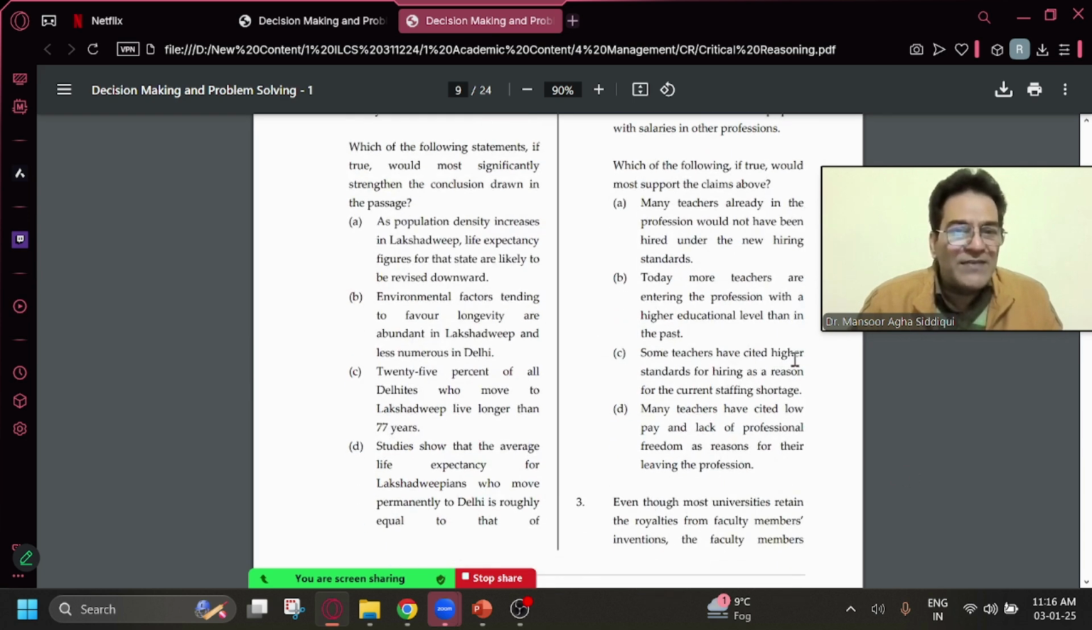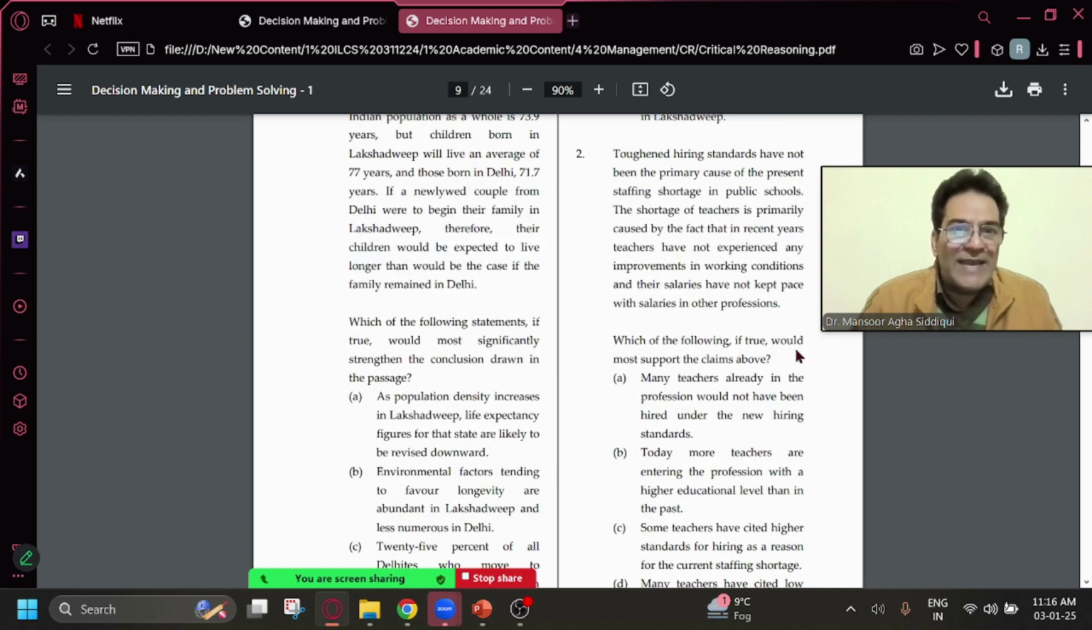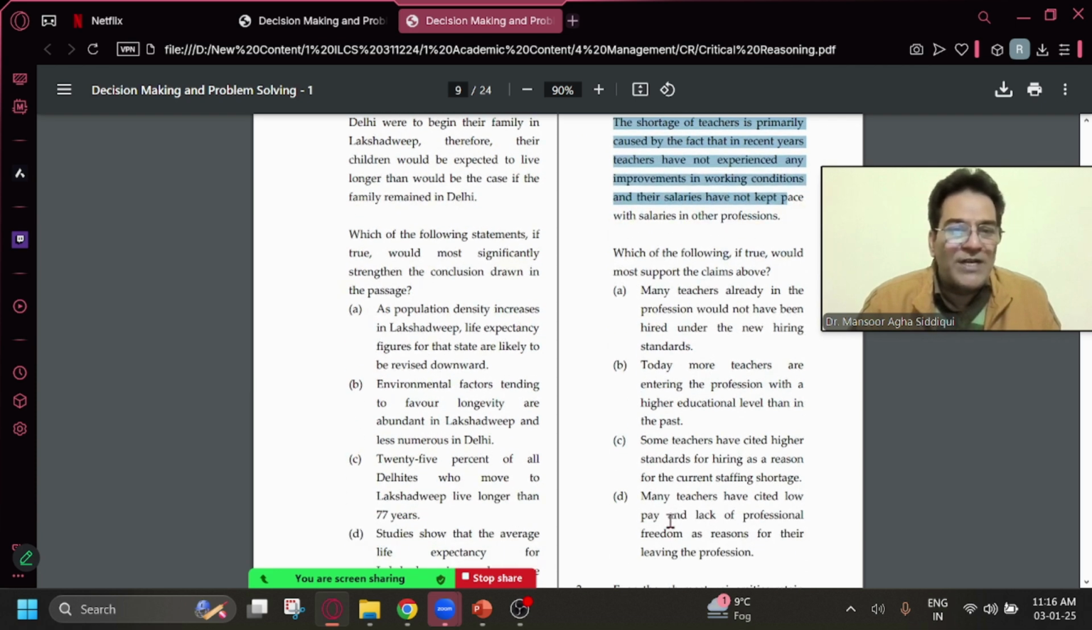C choice says some teachers have cited higher standards for hiring as a reason for the current staffing shortage. This is saying that higher standards for hiring is the reason for the shortage. This is again weakening the argument. D answer choice is saying many teachers have cited low pay and lack of professional freedom as reasons for their leaving the profession. This is saying the same as whatever this reason is saying: bad salary, bad working conditions. As a result, option D is the right answer.